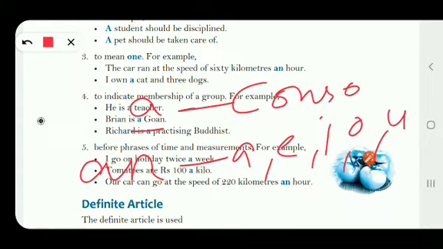u. For example, like an egg, an umbrella, an orange, right? An ice cream, an apple. So these are what? These words, apple, orange, umbrella, have a vowel sound. So for the words having the vowel sound, we use an before them. And a is used before the words having a consonant sound.